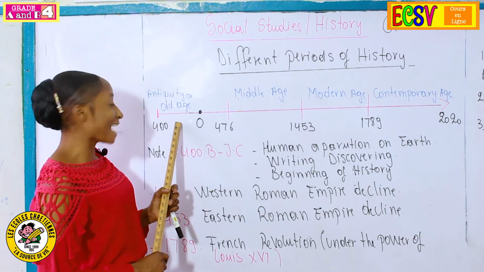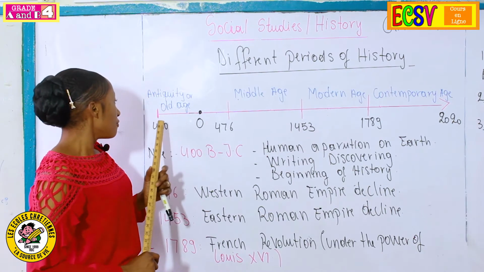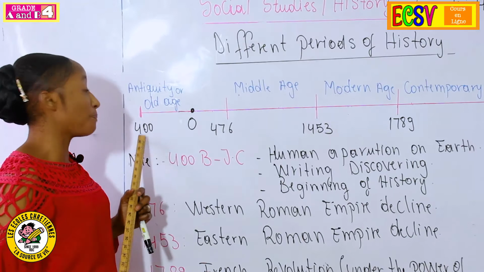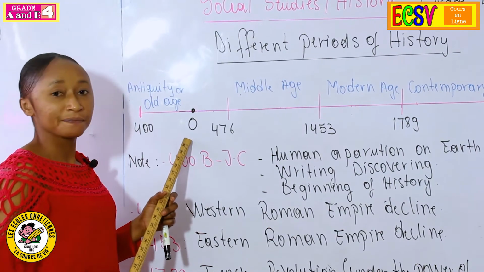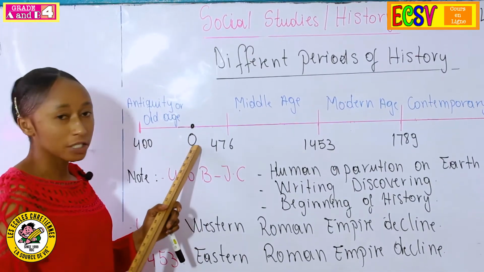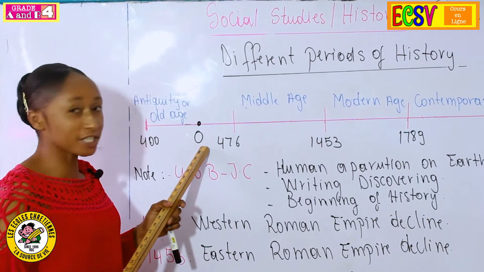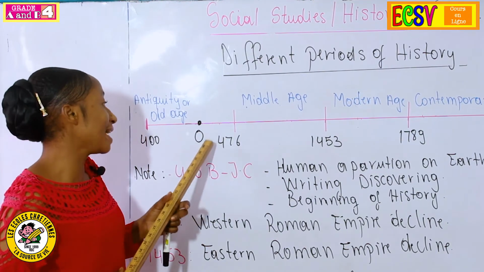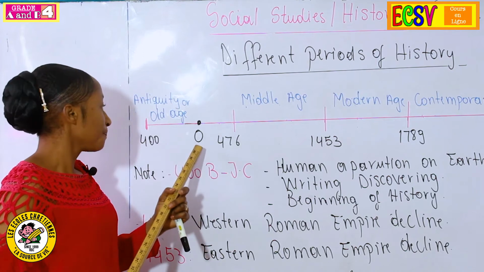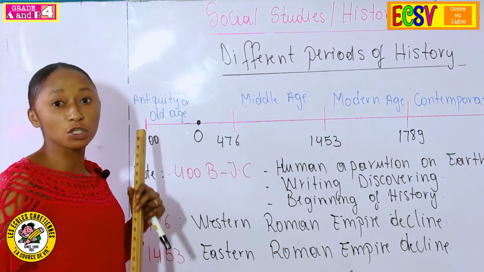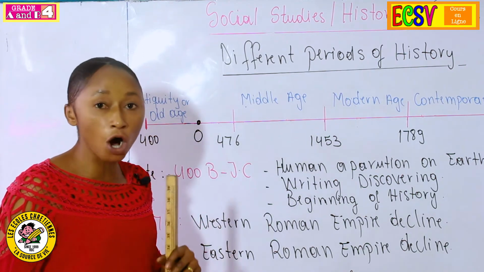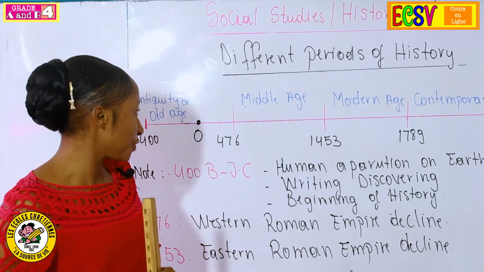This period starts from the year 400 before Jesus Christ. And we start here the year 0, where Jesus was born. It means that the period before Jesus Christ was called antiquity or the older age.